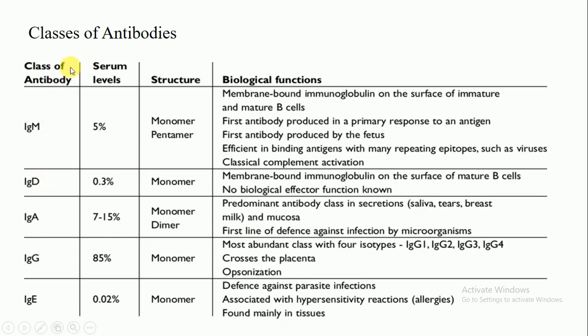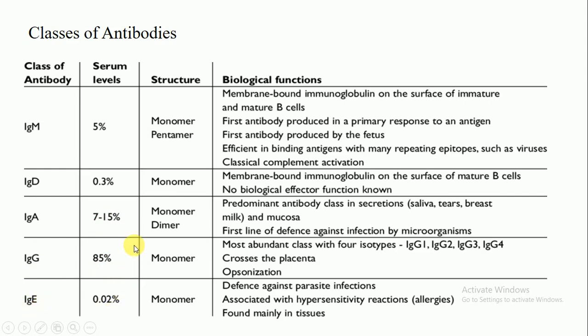There are different types of antibodies present in your serum in different concentrations. Look at this table. IgM is present in your serum almost 5%, IgD is 0.3%, IgA is 7 to 15%, IgG is 85%, and IgE is 0.02%.